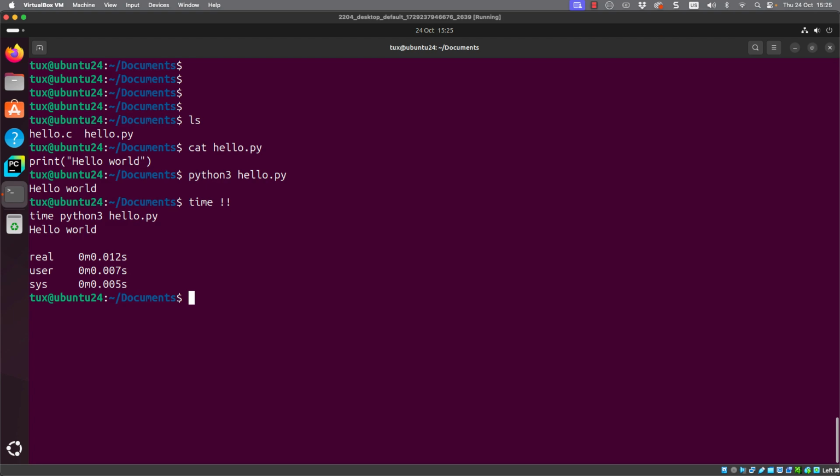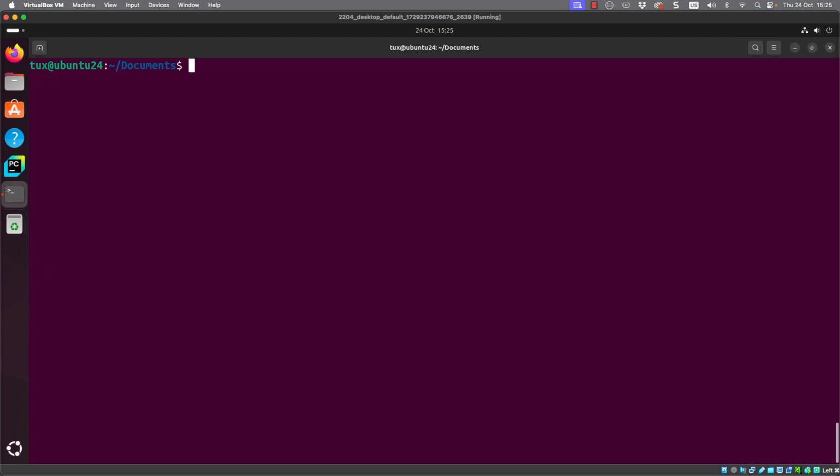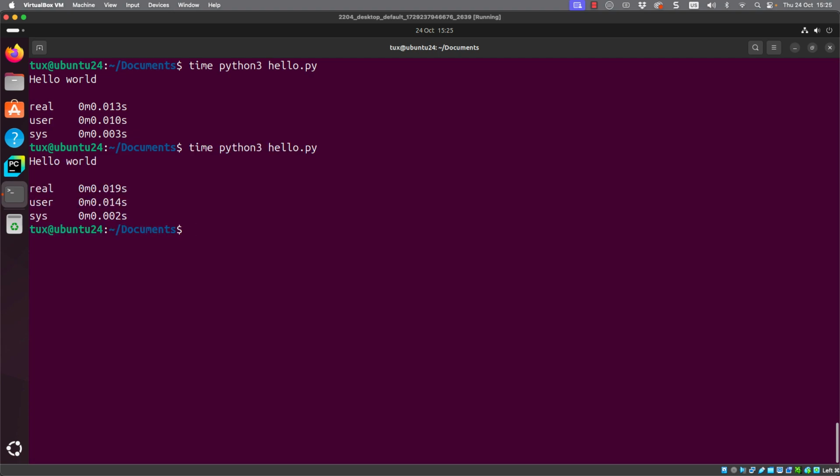0.012 seconds. So certainly not a long time at all. But built into that is the time it took to compile. Running it again, it took 0.013. Running again, we can see it's 0.019, almost getting up to 0.02 seconds.